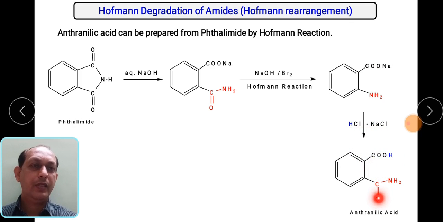So this is the structure of anthranilic acid. Here there must be NH2, correct it. This group must be joined to NH2 in anthranilic acid. So this is how we can prepare anthranilic acid by the Hofmann degradation method.